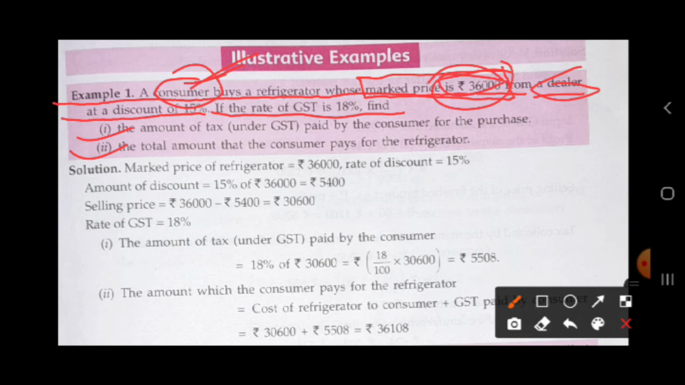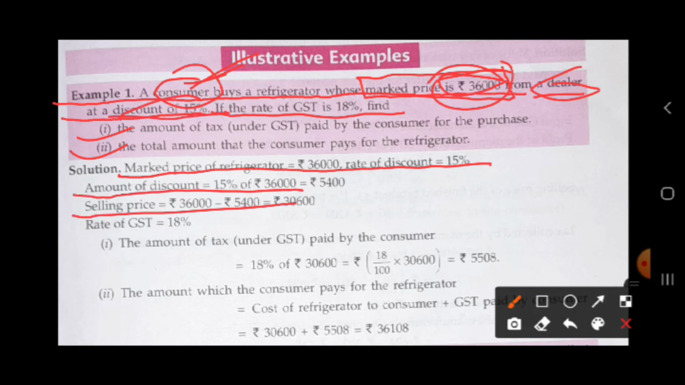So first we will write down all the things. Marked price of the refrigerator is 36,000, the rate of discount is 15%, and we need the amount of discount. And we will find the selling price by subtracting. How will we find the amount of discount? We will take 15% of 36,000, and then subtract this from 36,000 to get the selling price. Then the rate of GST is 18%, which is given.